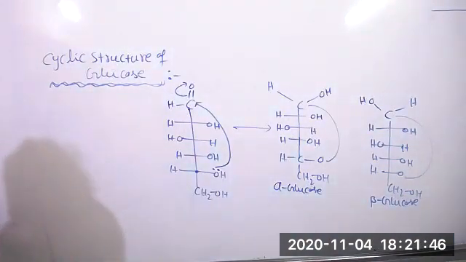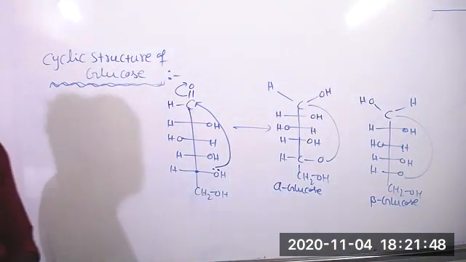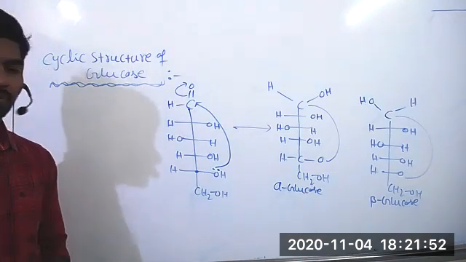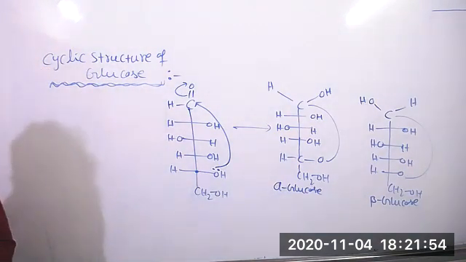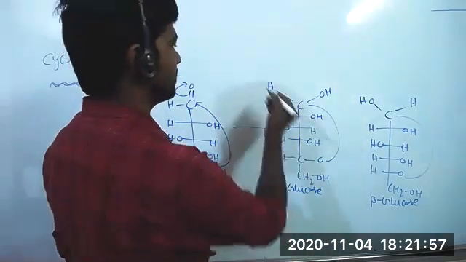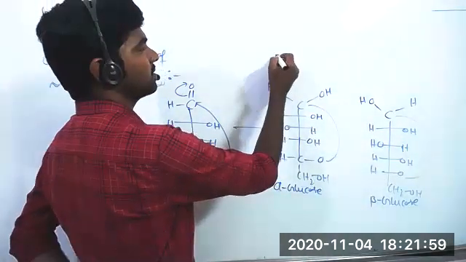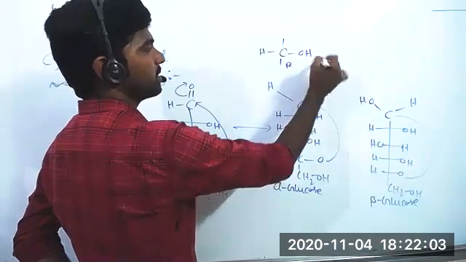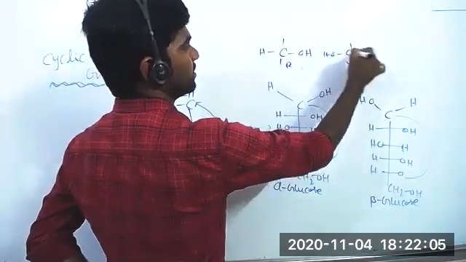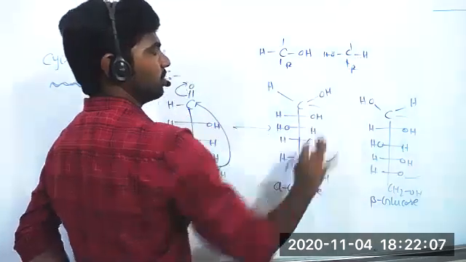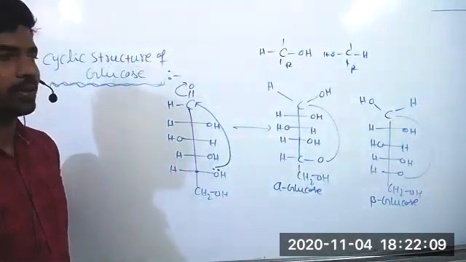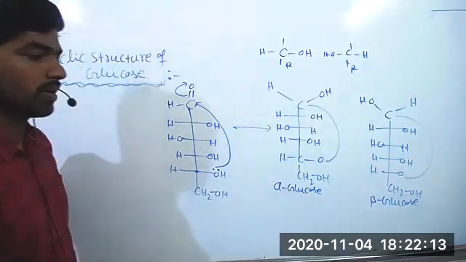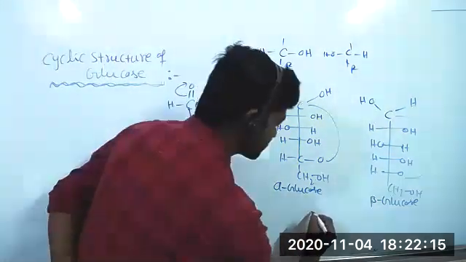So if OH comes left and H goes right, what difference does it make? The stereochemistry is different, no? If you know, previously we gave RS isomerism also. If OH is right and hydrogen is left, suppose it is giving the R isomer. If OH is left and H is right, it gives the S isomer. Both have different configurations. So these hemiacetal structures of glucose we are calling anomers.